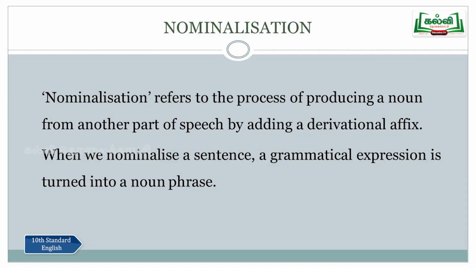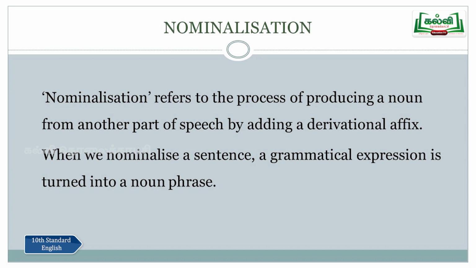So you are changing one particular word into its noun form, whatever the part of speech. That process is called nominalization. I repeat, nominalization refers to the process of producing a noun from another part of speech by adding a derivational affix. When we nominalize a sentence, a grammatical expression is turned into a noun phrase.